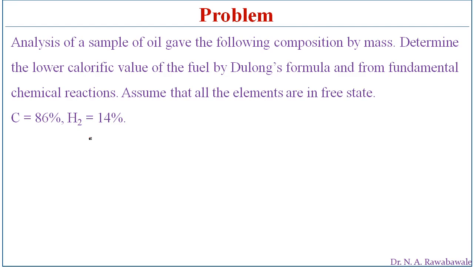Here there is one problem. In this problem, the analysis of a sample oil is explained, and the composition of that oil is given. By the combustion of this oil, how much heat energy is liberated, and how to find the calorific value of this oil, we will see.